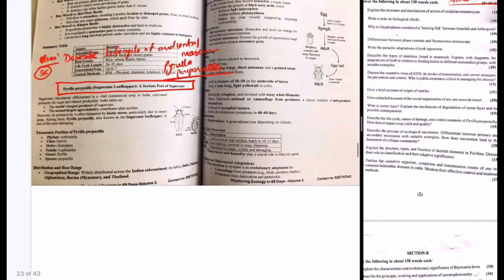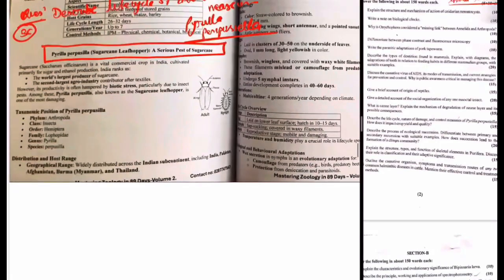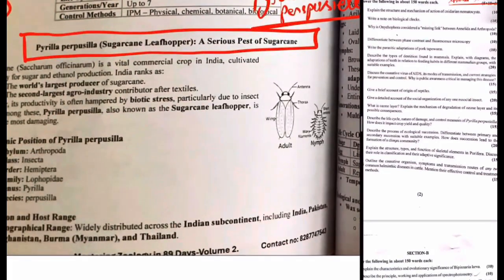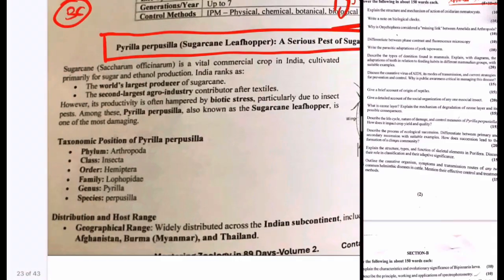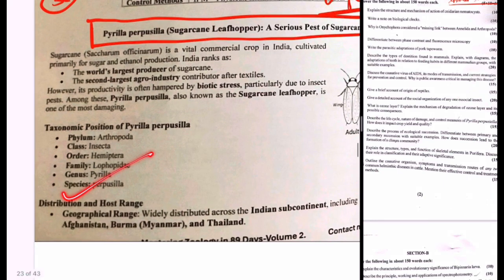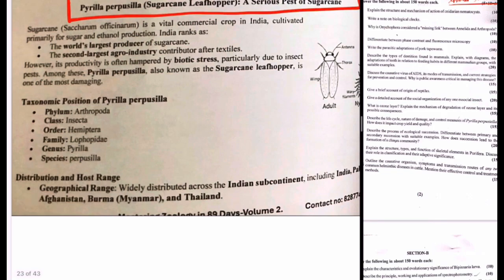You can see it is mentioned in the book, explained well in the book. Let me tell you one thing: in the pest questions you have to remember the classification of the pests, because it has been asked previously also. Give the classification, the taxonomic position of this pest. So remember the taxonomic position of the pests which are mentioned in the syllabus.